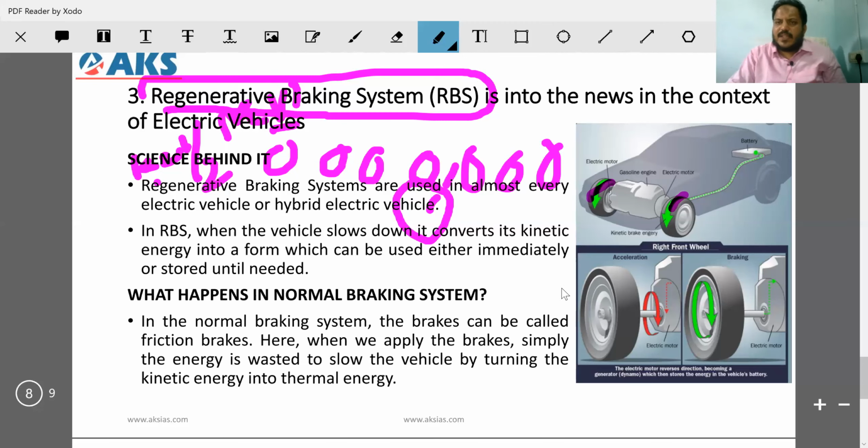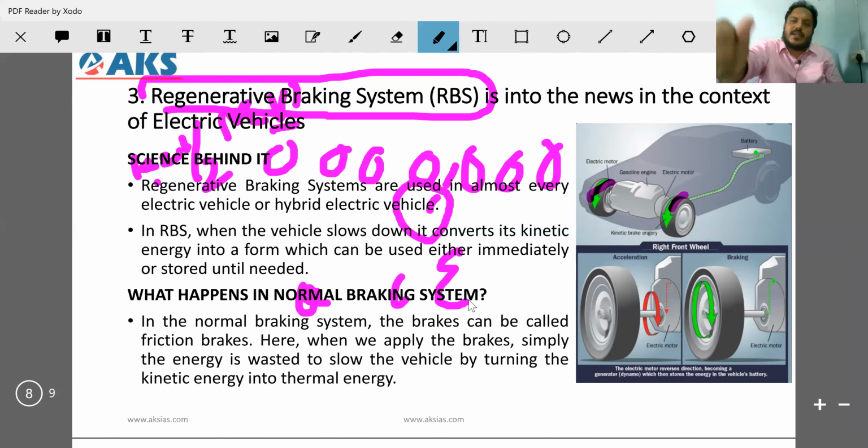What is the difference? When you apply the braking system, because of friction, the car or the bike stops. This is the normal one. Friction, heat, energy is lost. Here, instead of friction, I am trying to convert that energy into useful energy, and then converting it into normal energy. Because please remember, Einstein told us energy can neither be created nor destroyed. It can only be transferred from one form to another.